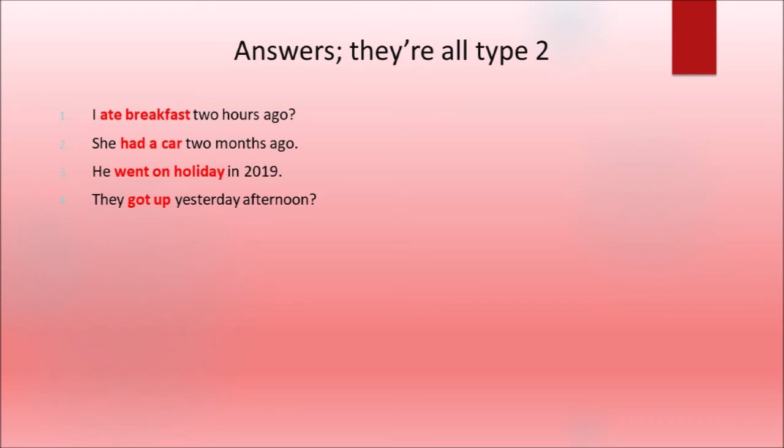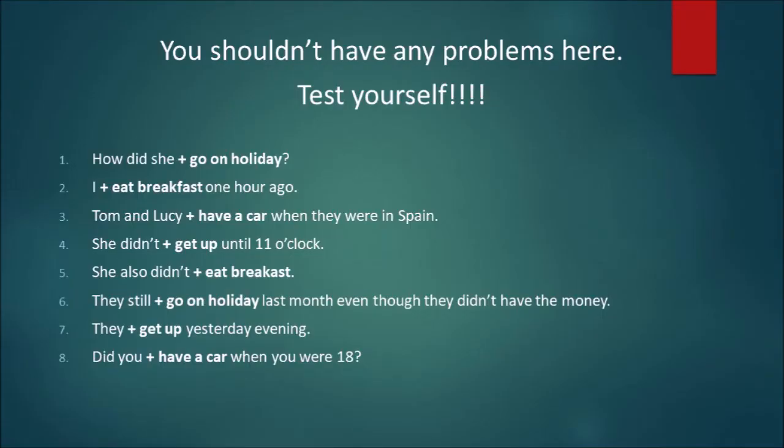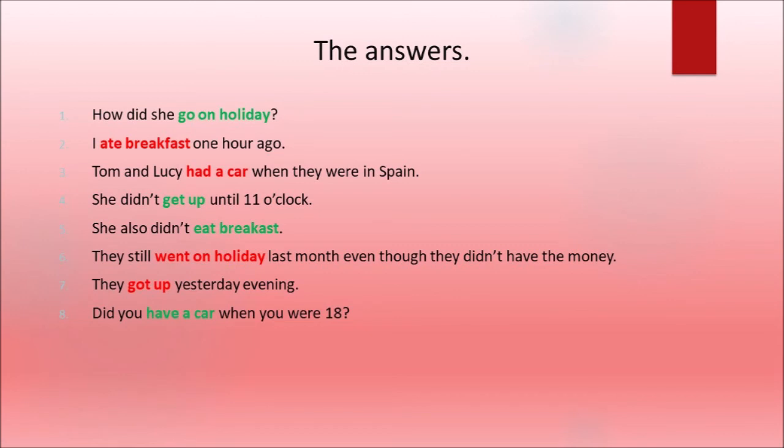So with all the time expressions, they're all in the past. So go ahead and choose the right action chunk. Pause the video as well. And the answers. How did she go on holiday? I ate breakfast 1 hour ago. Tom and Lucy had a car when they were in Spain.